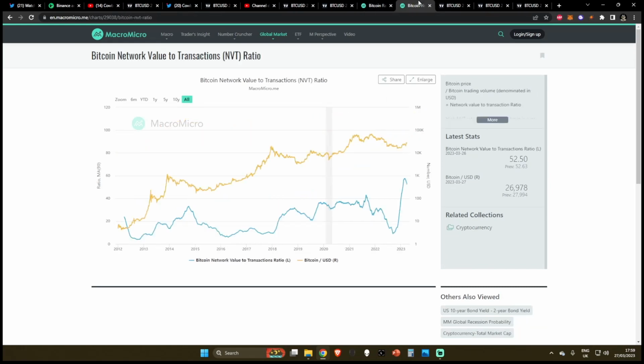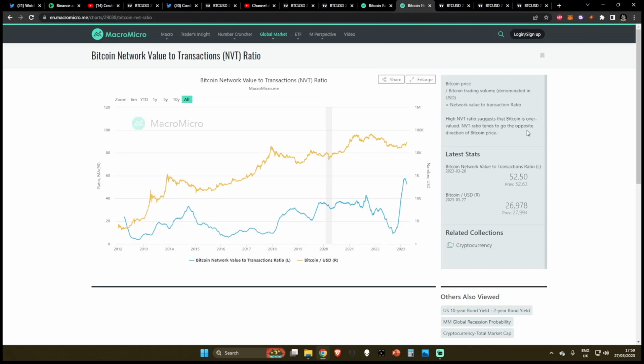Now, if we come over to the Bitcoin NVT, also known as the network value to transactions ratio, this really tells us when Bitcoin is overvalued. This takes the Bitcoin price and divides it by the Bitcoin trading volume denominated in US dollars. The NVT typically tends to go in the opposite direction of the Bitcoin price.